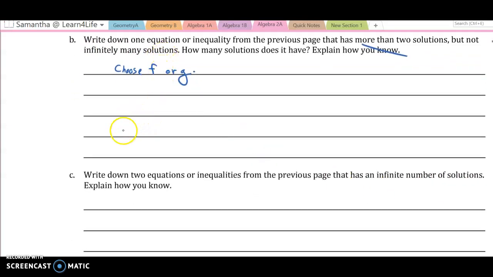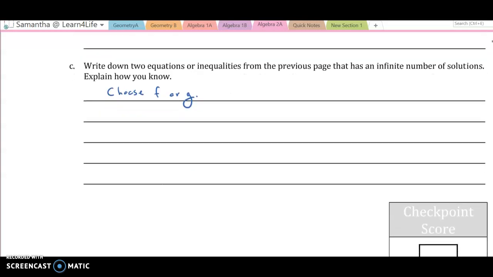You have to choose. Write down 2 equations or inequalities from the previous page that have an infinite number of solutions. How do you know? Okay, choose the other one. So whatever one you chose here, if you chose F here, choose G. And explain to me why it has an infinite number of solutions, okay? All right, you guys, you got this. Try it out. I'll see you on Tuesday.